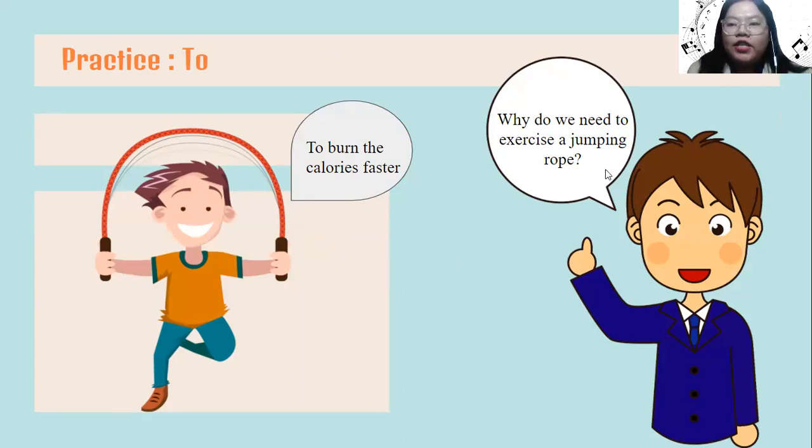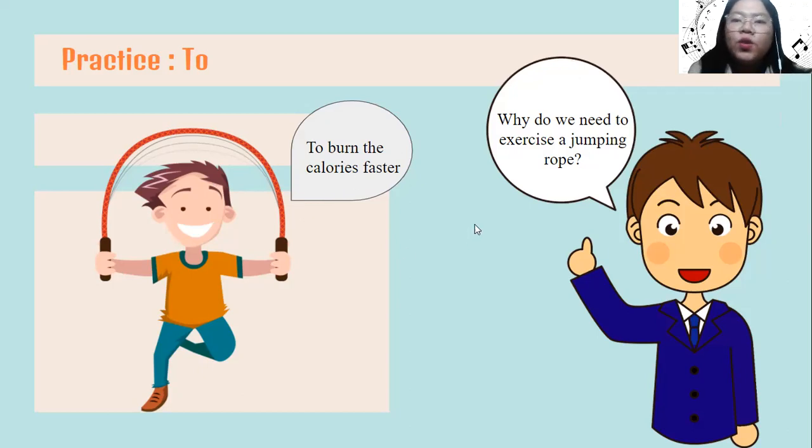The first one is this man, the man with the blue suit. He asked, why do we need to exercise a jumping rope? Can you identify what kind of sentence this is? Is it a sentence that states the purpose or a sentence that states the intention? Yeah, this is the sentence that states the intention. What about the sentence that's stating the purpose? It was this one, to burn the calories faster. The man who is playing with the jumping rope is stating the purpose.